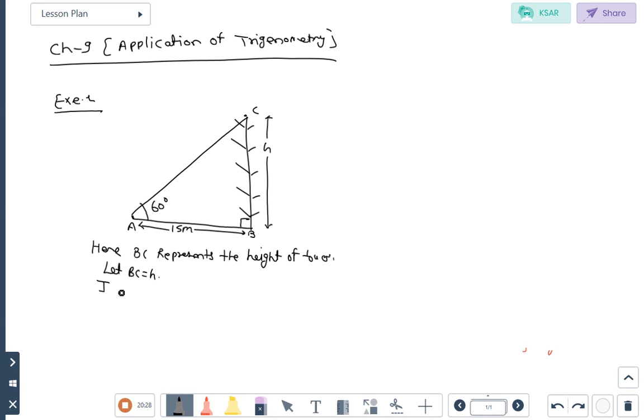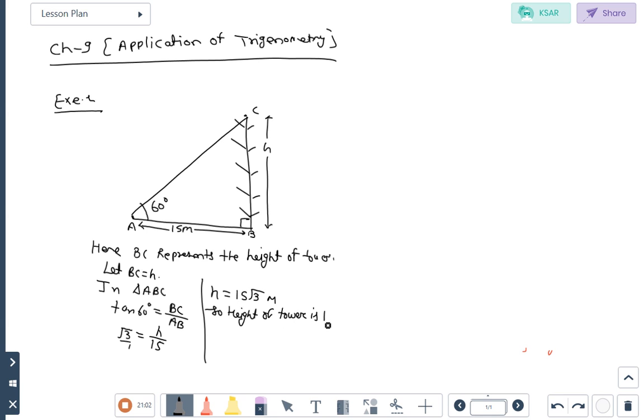Tan. So in triangle ABC, tan 60 degree, tan theta is equal to perpendicular BC upon AB. Tan 60 value is under root 3. What is the value of BC? h upon 15. So here, what is the value of h? 15 under root 3 meter. So the height of the tower is 15 under root 3 meter.